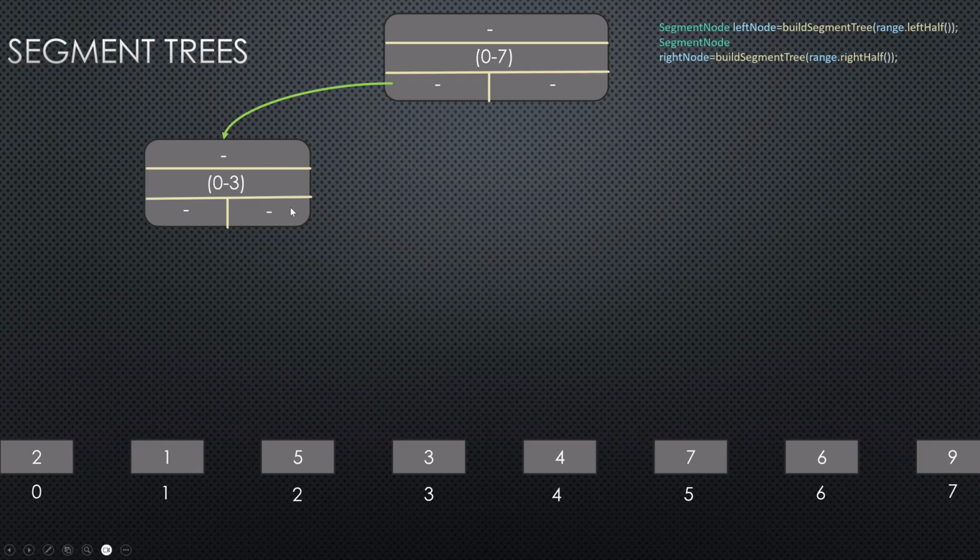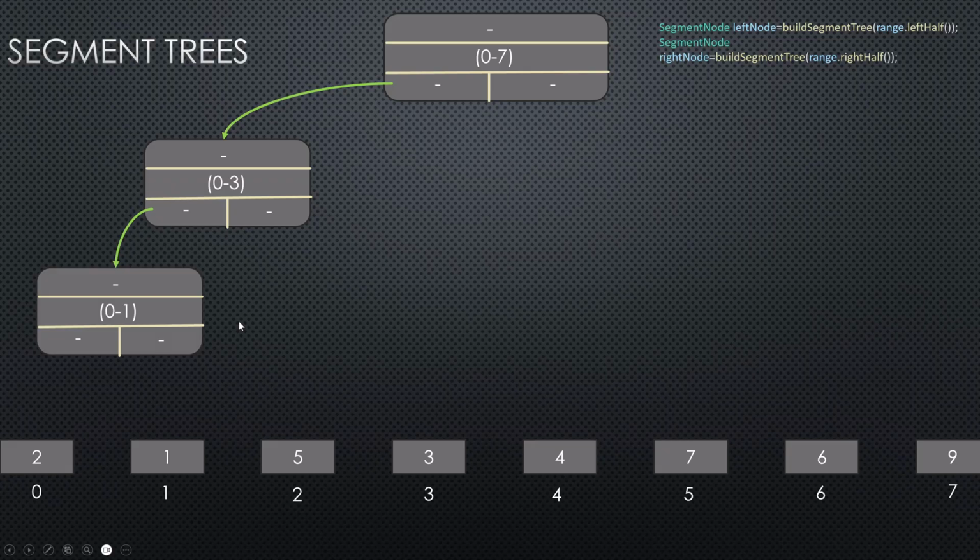So the left half is 0 to 3. And then again we'll recurse as long as the range is not a single number, that is, it is not from x to x. That means a range from 1 to 1 is a single number. That's how long we are going to recurse. So we again call the left half of the range. For 0 to 3, the left half is 0 to 1. Then again we call the left side. Now finally we are at a point where the range that we have called on the left side is going to be 0 to 0, and at that point we will convert that array element to a node.